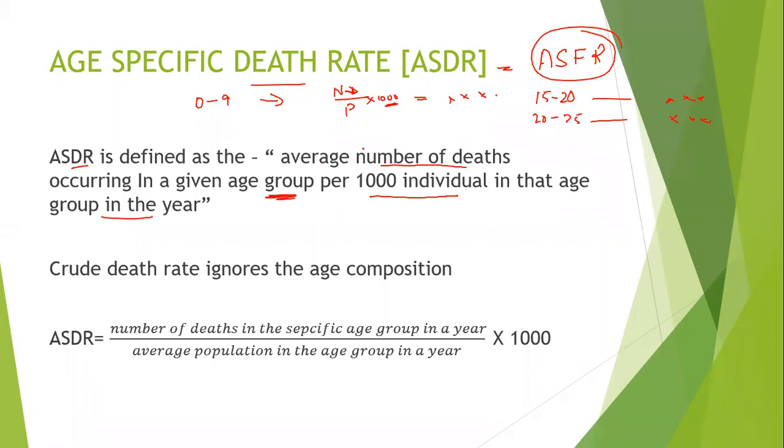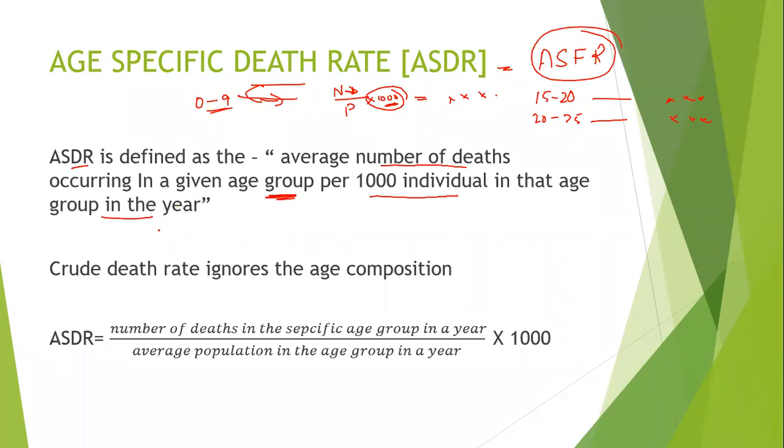So the average number, that means it is not the exact number, of deaths occurring in a given age group, say 0 to 9, per 1000 individuals in that age group in that year, is the meaning or definition of age-specific death rate.